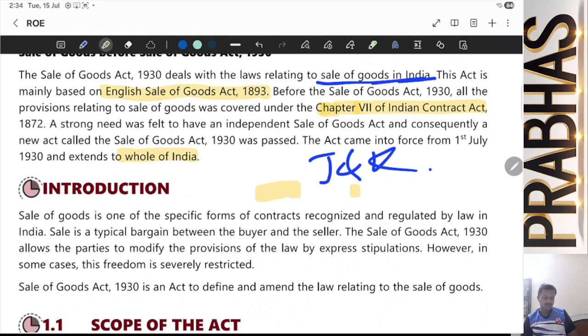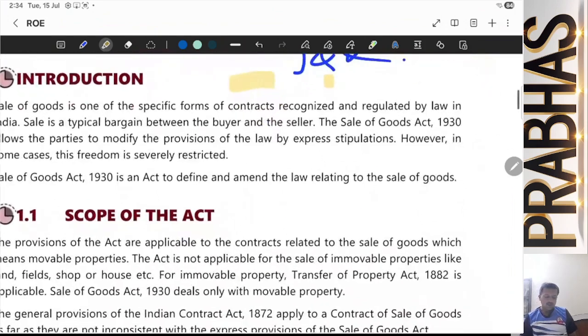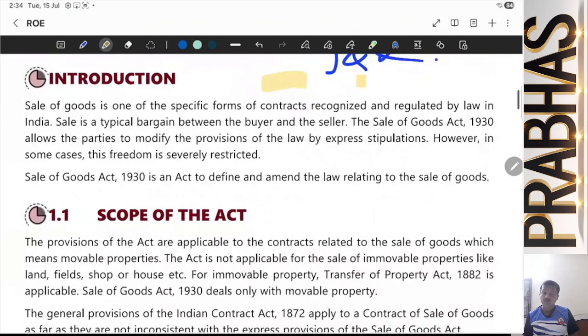Next. The sale of goods is one of the specific forms of contract, recognized and regulated by law in India. Sale is a typical bargain. Tell me, why is it a bargain? A typical bargain between the buyer and seller. Between whom? Buyer and seller.